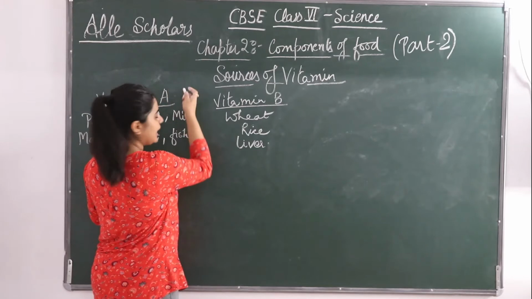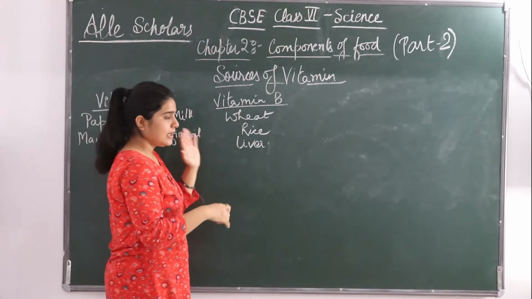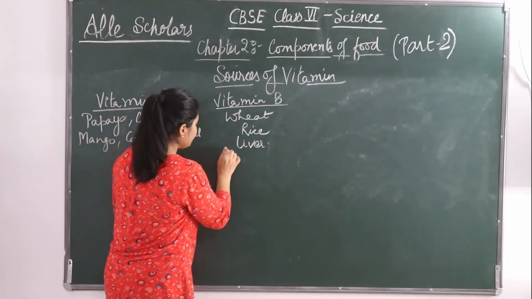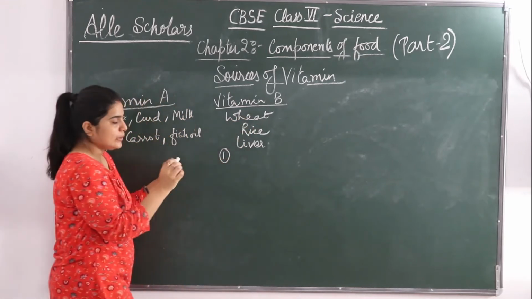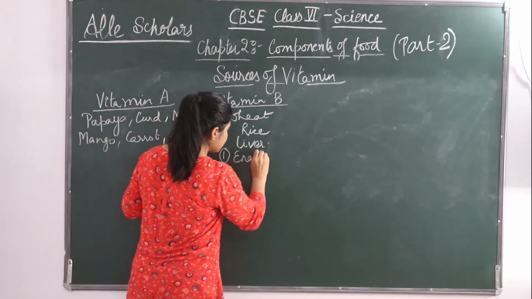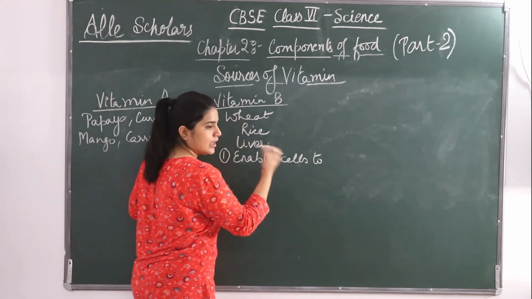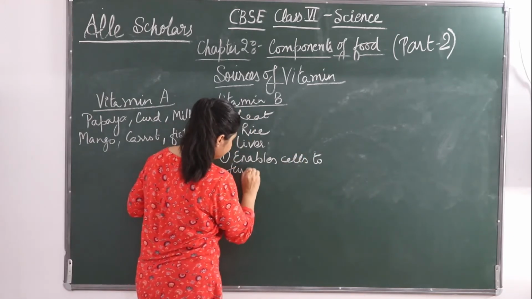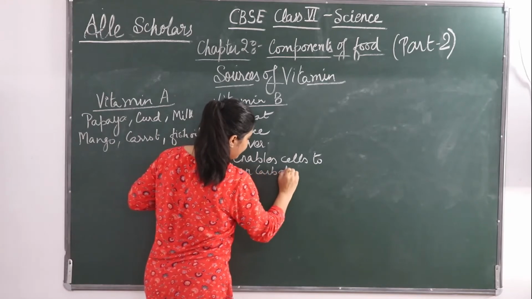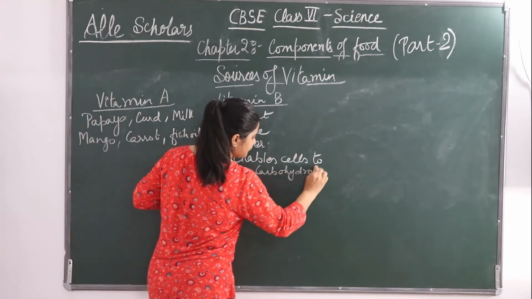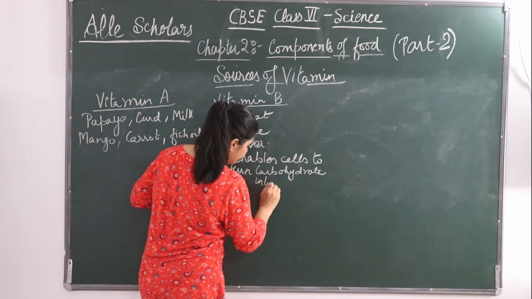Vitamin A, I have already told you the function, that it keeps our eye and skin healthy. Vitamin B, I will be telling you here that it enables cells to turn carbohydrate into energy.